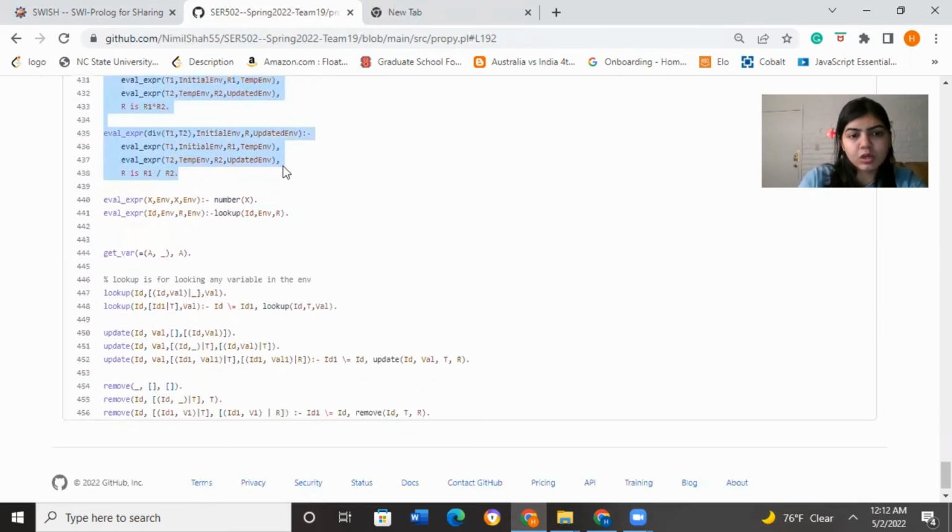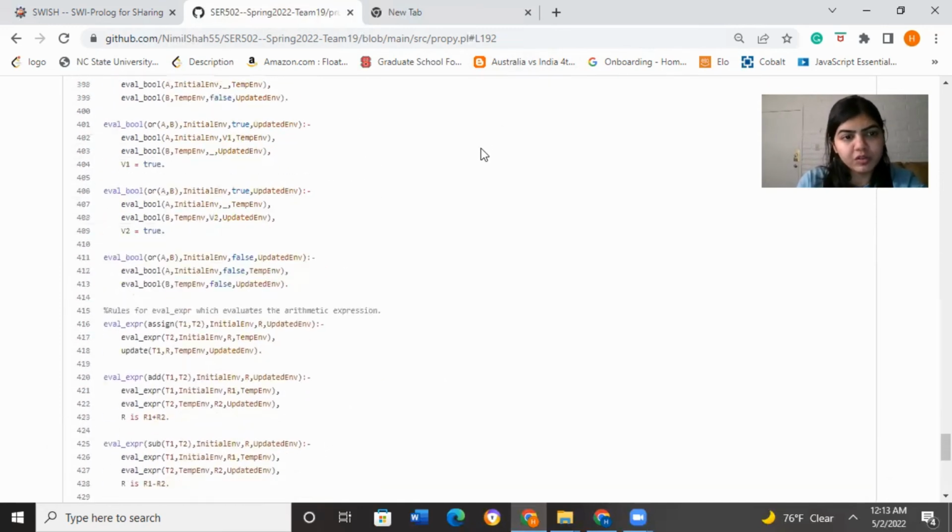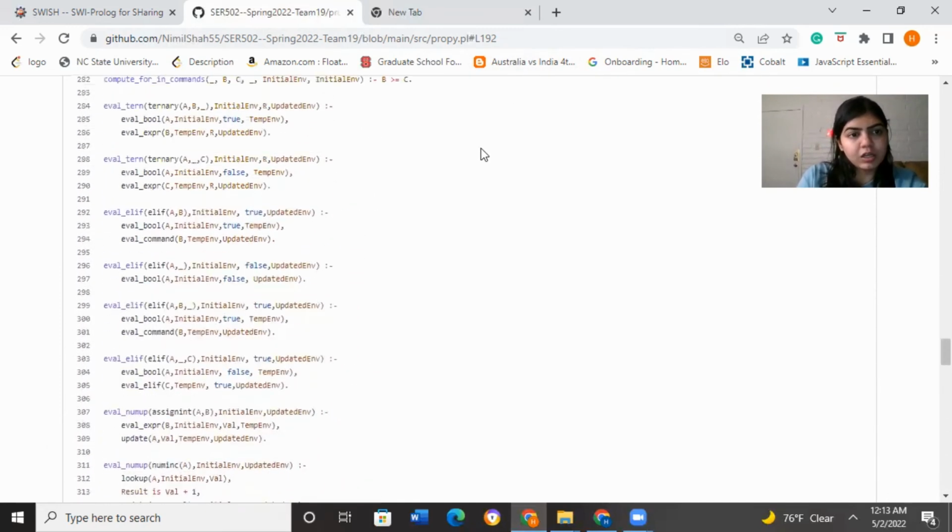Then we have a lookup. Lookup is used to look up the value of a variable in our environment. It will basically take the variable name as input and will give the value which is present in the environment as output. Then we have our update. In update, it will update the value of a variable in the environment and give the new environment as the output. And lastly, we have remove. Remove will remove that particular variable from the environment. So these are all the evaluation rules that we have for our language.